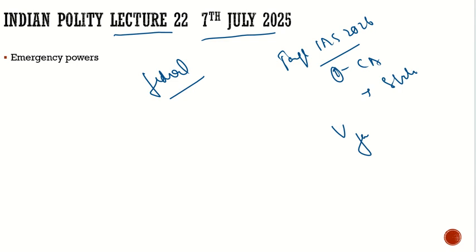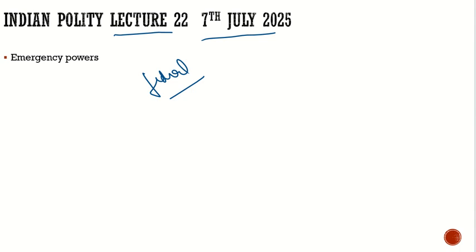We started, as I told you in the beginning, with the constitution and we discussed its features. And we established one fact, that our constitution is a federal constitution in normal circumstances. But in abnormal circumstances, it is not federal anymore. It becomes a unitary constitution. It changes from federal to unitary. And that is what we will understand here, how it changes from federal to unitary, through the emergency powers or the emergency provisions of our Indian constitution.